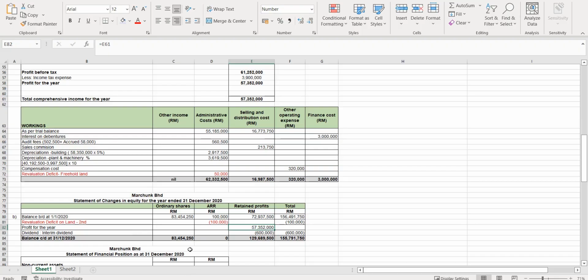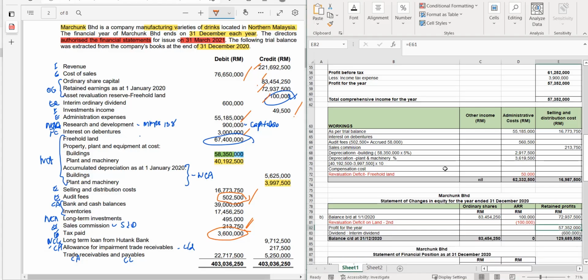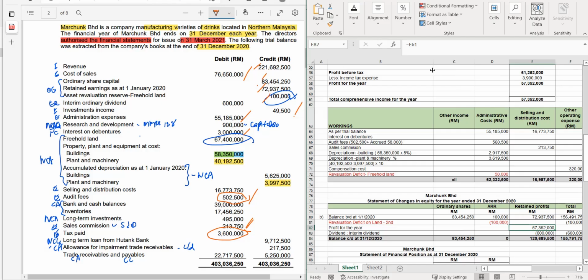Let us look at the statement of changes in equity. For the statement of changes in equity, you are going to take this figure, this, and this as your starting point. So let's just start that here. I will just reduce the size. You can see the figure was taken from here. These three figures. And this is the total. Your revaluation deficit will reduce your ARR to 0. Your share capital does not change. Your dividend, interim dividend, will reduce your retained profits.